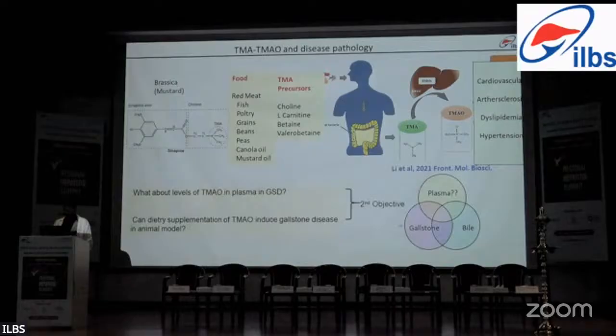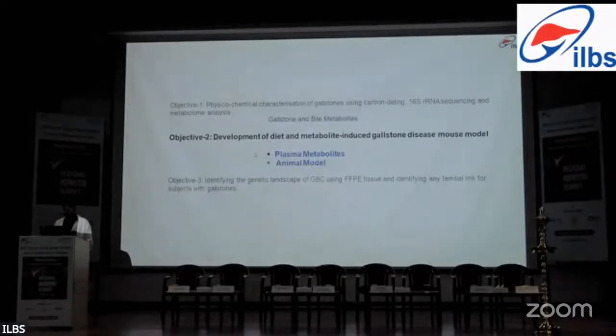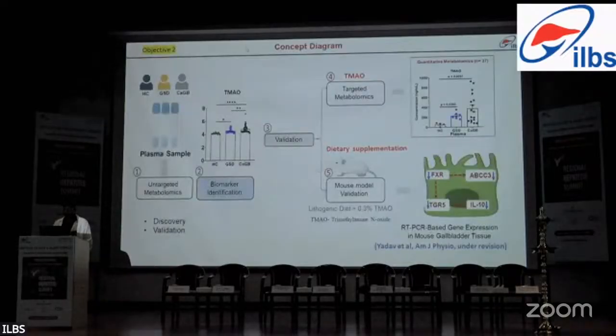So since we had found metabolome TMA and TMAO in both gallstone and bile, we asked the question, what about the levels of TMAO in plasma for gallstone disease, and can dietary supplementation of TMAO induce gallstone disease in an animal model? So based on this, the second objective was designed, and in this we identified plasma metabolites and developed an animal model. In this again, 170 individuals were selected in both discovery and validation cohort.